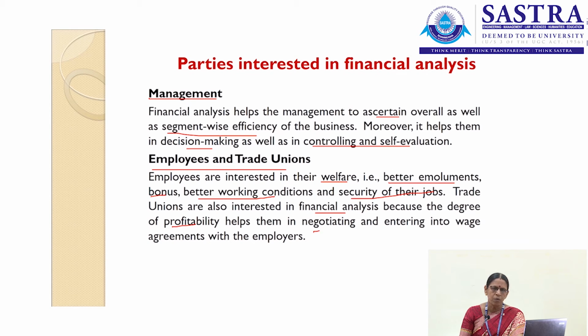These are always guaranteed by the profitability of the organization. So they are always interested in profitability, operating sustainability and financial strength of the business. Trade unions are also interested in financial analysis because the degree of profitability helps them in negotiating and entering into wage agreements with the employers.